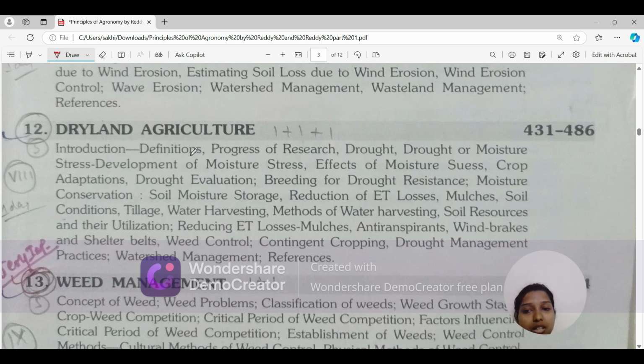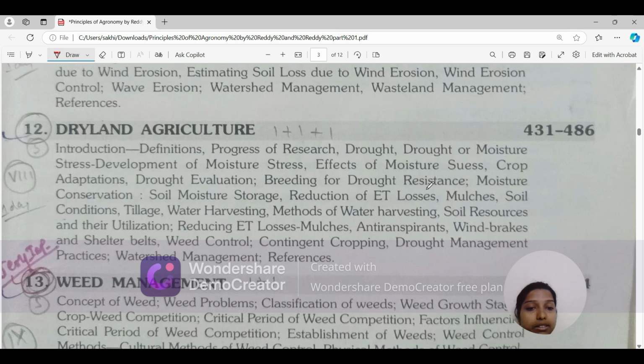So first introduction, definition, progress of research, drought or moisture stress, management of development of moisture stress, effect of moisture stress, crop adaptation, drought evaluation. How will we be evaluating drought? How can we say, by seeing the crop or by seeing the soil, that the drought situation has arrived? So there are techniques for it.